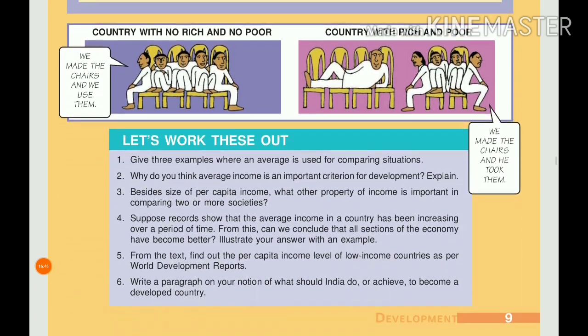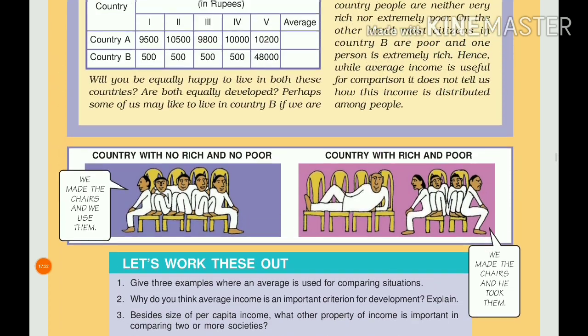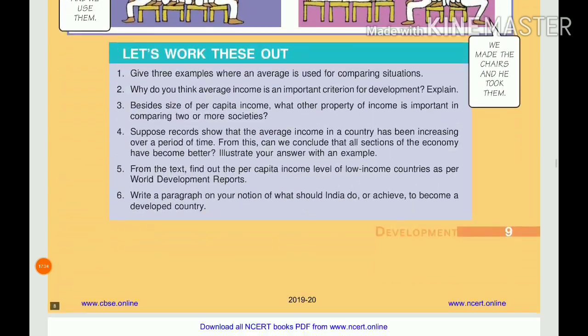Here they have given a picture: a country with no rich and no poor. We made the charts and all are using them. So it is equitable, there is no rich and no poor. In the second picture, see here, 4 chairs are used by that one person and 2 chairs are used by the 4 persons. This is a country with a huge difference between rich and poor. So country A is the developed one, but country B is not considered a developed country.